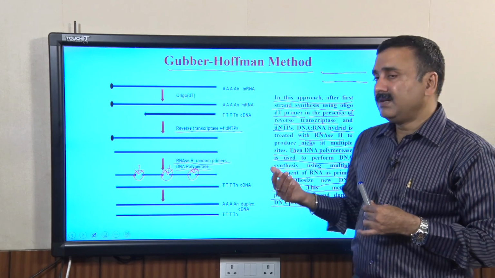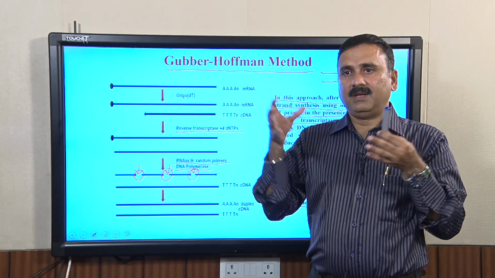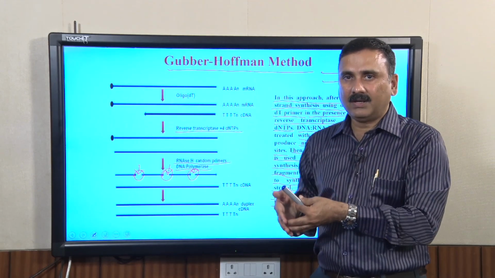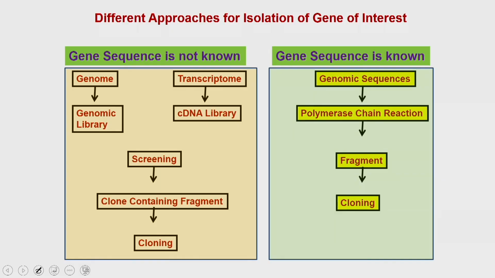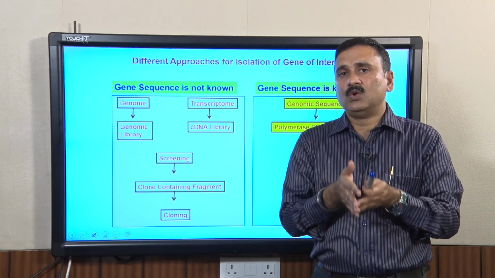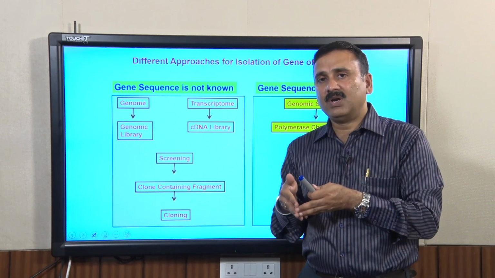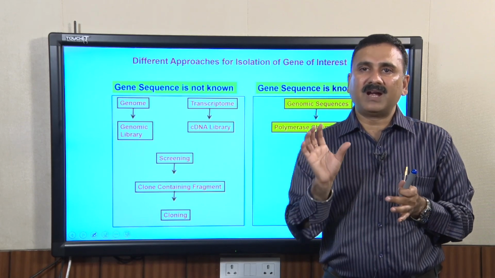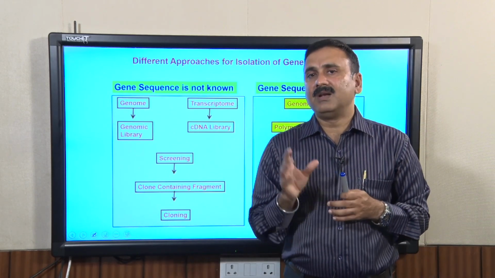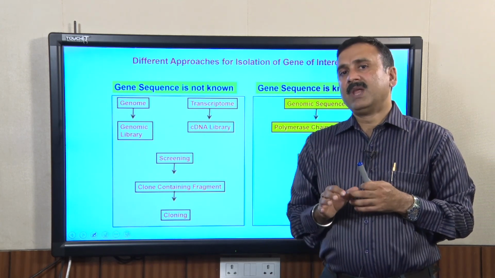Now, the next step is the cloning of these cDNA into a suitable vector. You are going to do exactly the same as we discussed for the genomic library preparation. Once your cDNA is prepared, you will digest it, or use the adapter or linker molecule, and insert these fragments into a suitable vector depending on the size of the fragments.